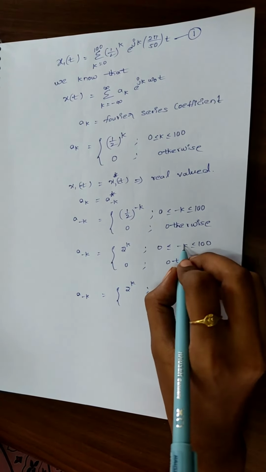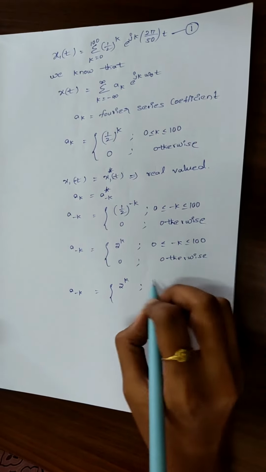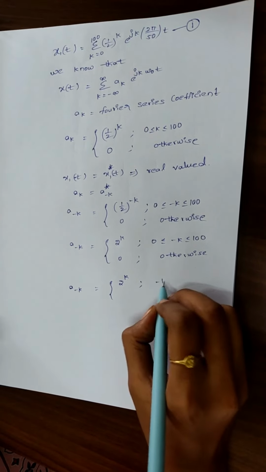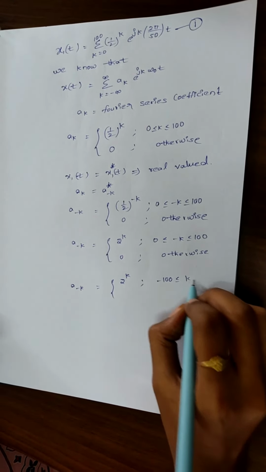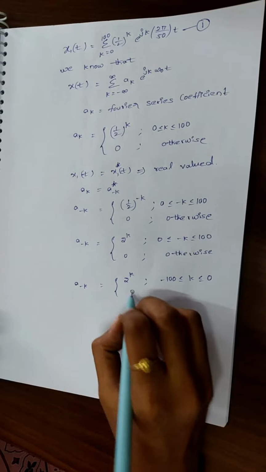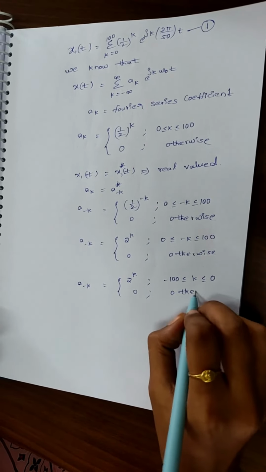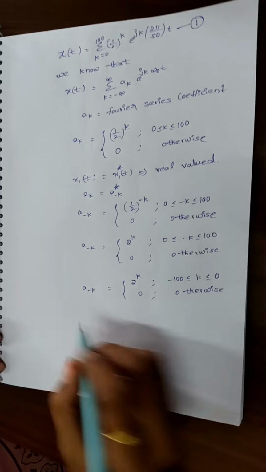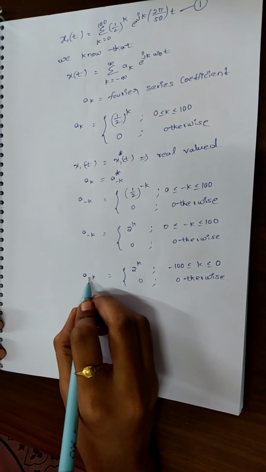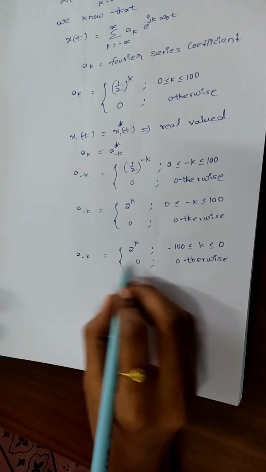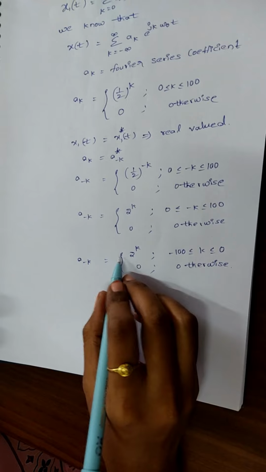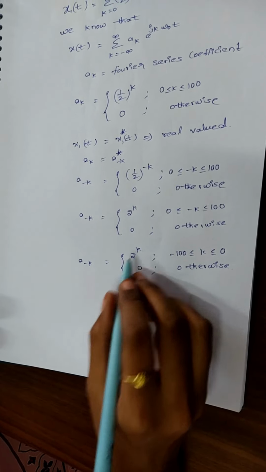Let's multiply by minus to get the k value limits: minus 100 less than or equal to k less than or equal to 0, 0 otherwise. If you take the complement of this a_(-k), there will be no change because we have a constant value.